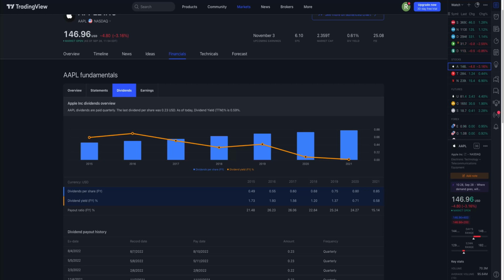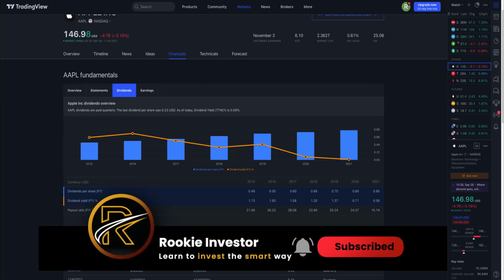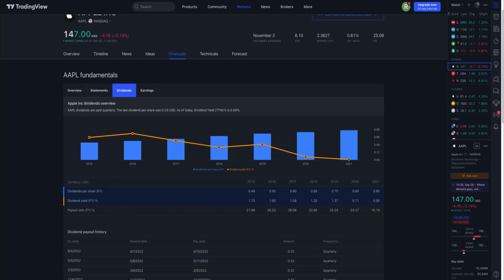For those not familiar with the term, a dividend is the distribution of a company's earnings to its shareholders, and it's determined by the company's board of directors. Dividends are often distributed quarterly and may be paid out as cash or in the form of reinvestment in additional stock. If a company pays dividends, we need to calculate the payout ratio and the dividend yield, which equals the annual dividend per share divided by the stock's price per share.